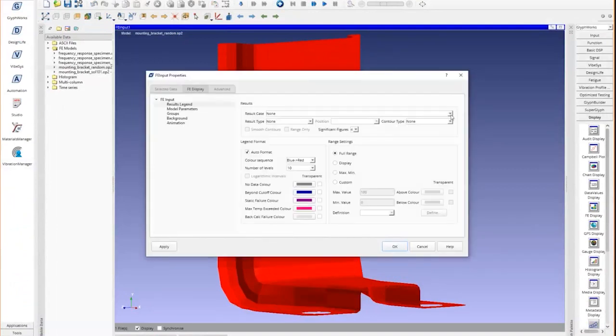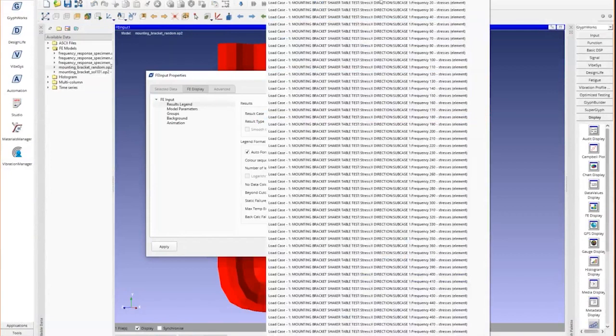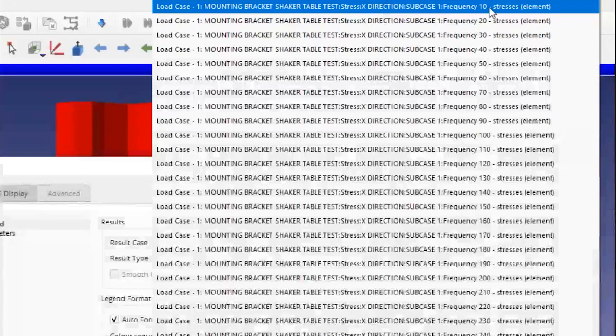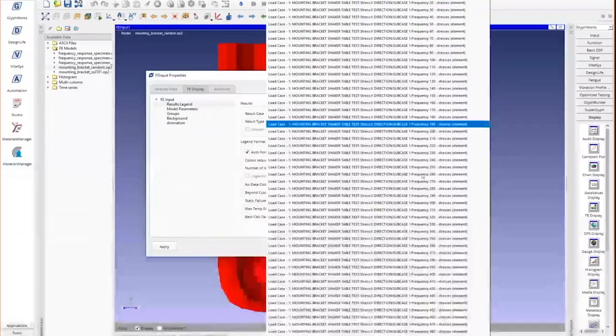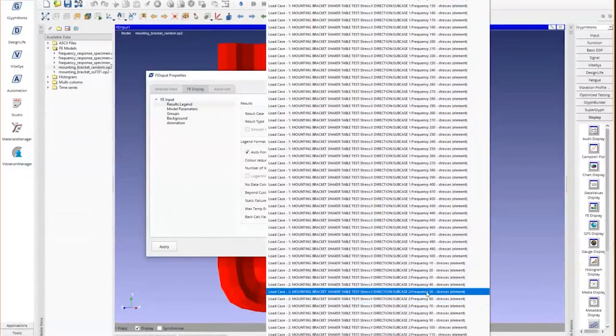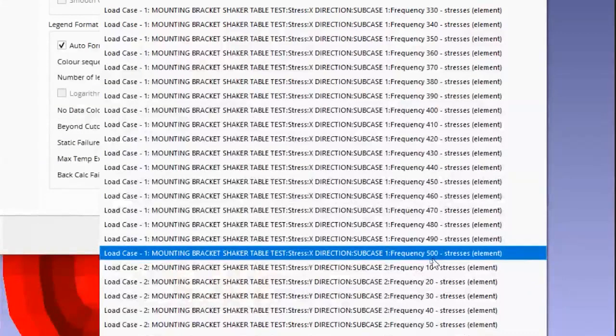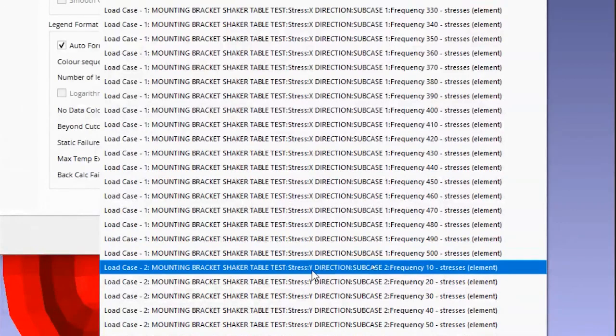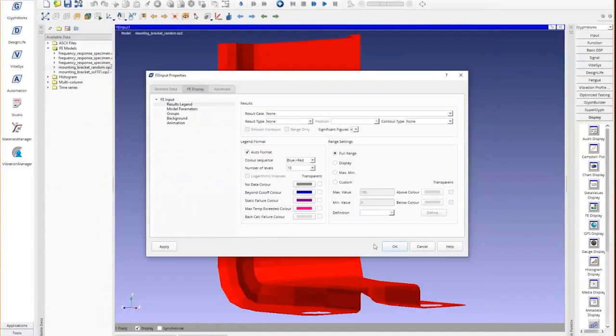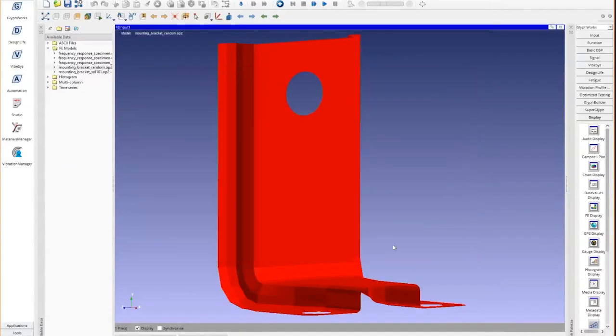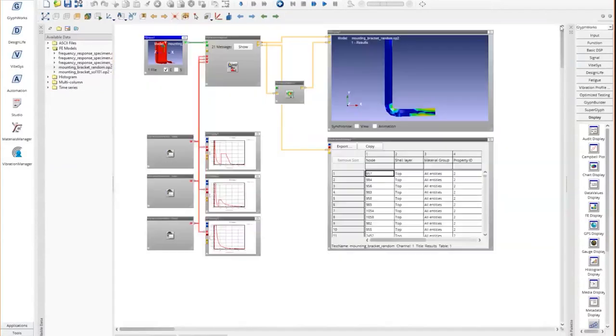In this case, it's a direct FRF because it's a small model. So you can see we have stresses as a function of frequency. So you can see there is X direction. So it's going from 10 Hertz all the way down. So if I keep coming down here, we end with about 500. So in steps of 10 Hertz, we go from 10 to 500, and then we do Y directions, and then we have Z. So we have 3 FRFs that are coming in here, which are saving the complex stresses out. So somebody has done a solution 111 or an SSD to get these stresses out as a function of frequency.